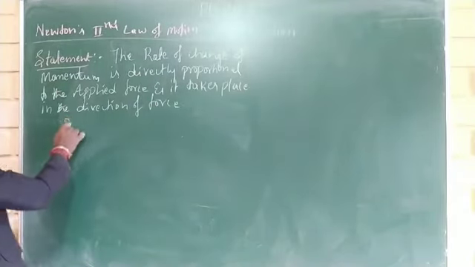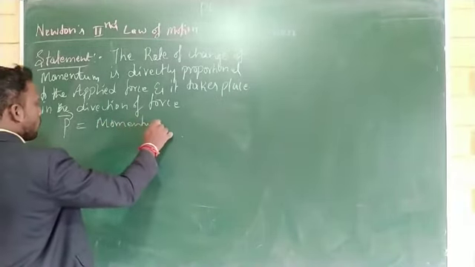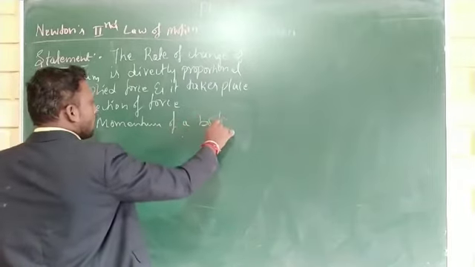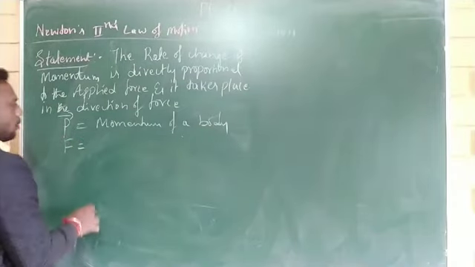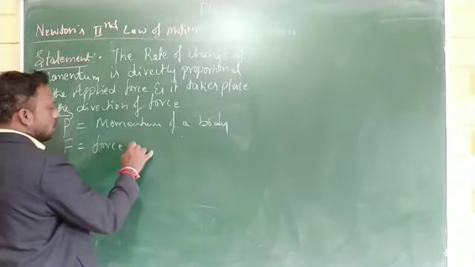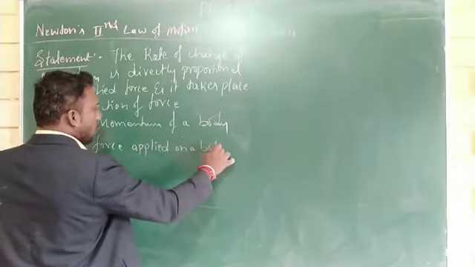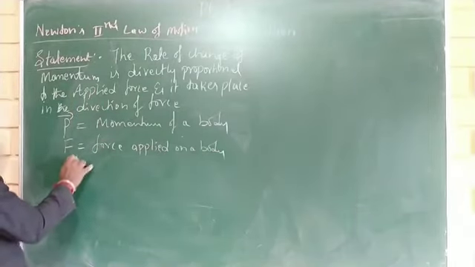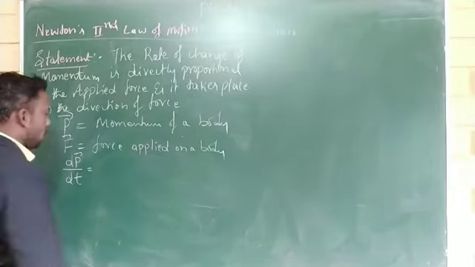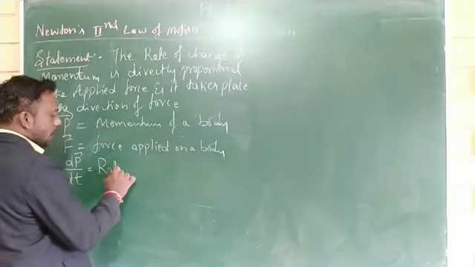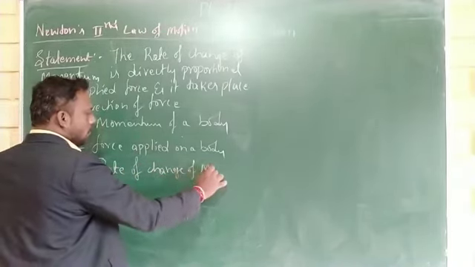Let P be the momentum of a body, and F is the force applied on a body. dP divided by dt indicates the rate of change of momentum. Rate indicates time. Rate of change of momentum.